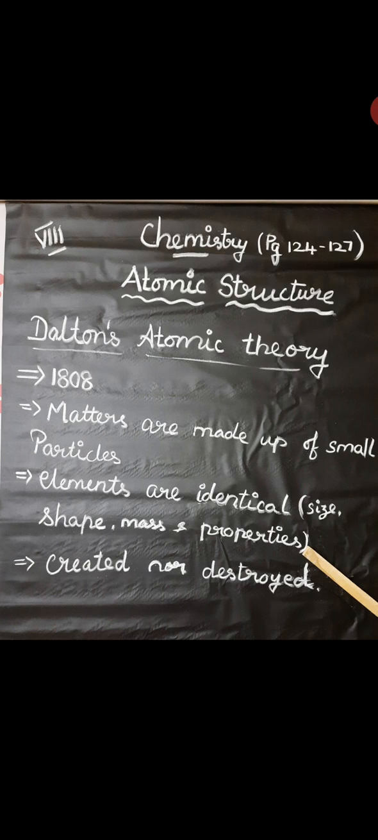Next, atoms of different elements may combine with each other in a fixed simple ratio to form molecules. The atom is the smallest particle of matter that takes part in a chemical reaction.